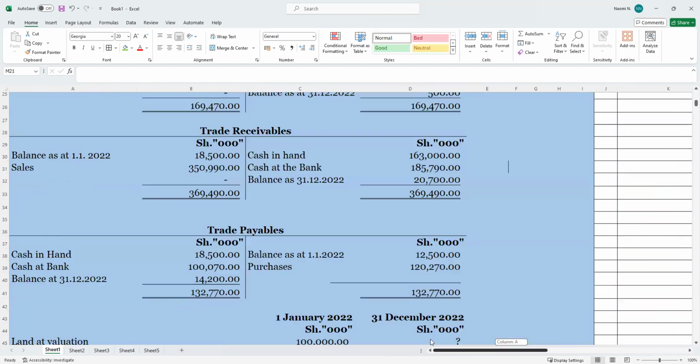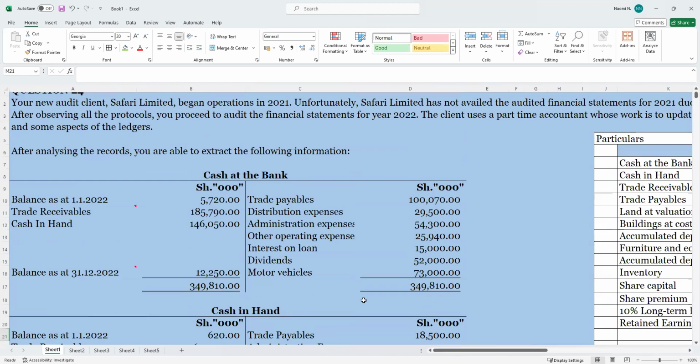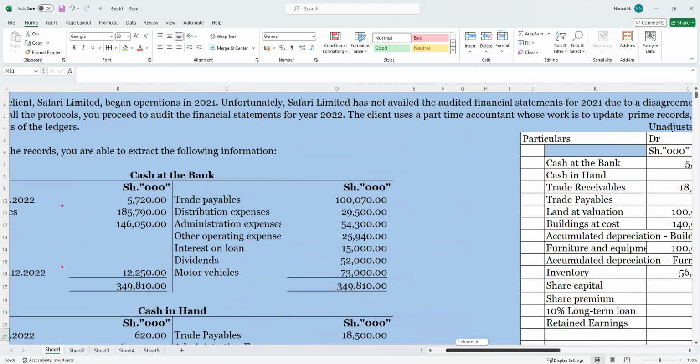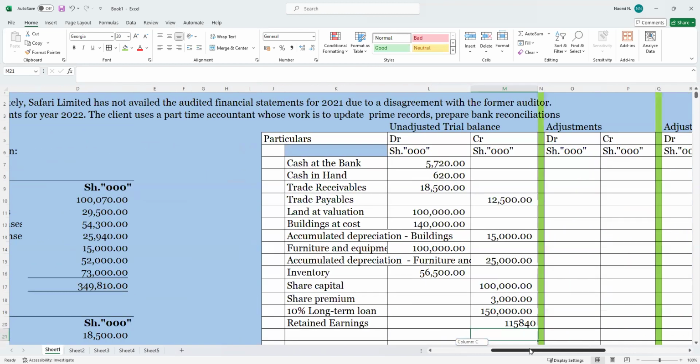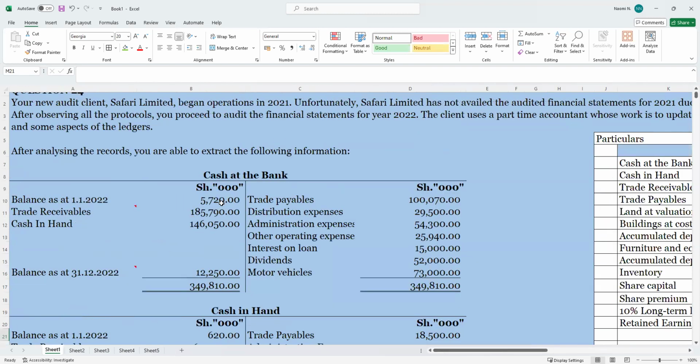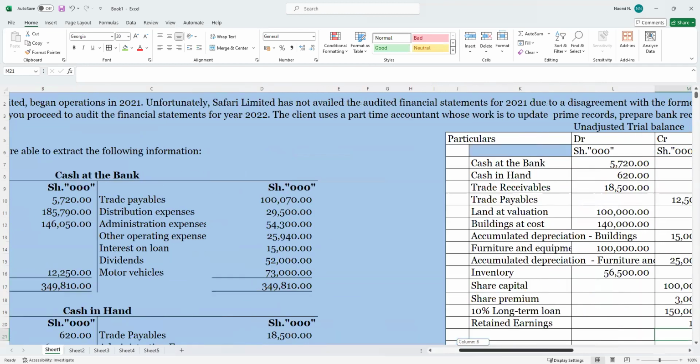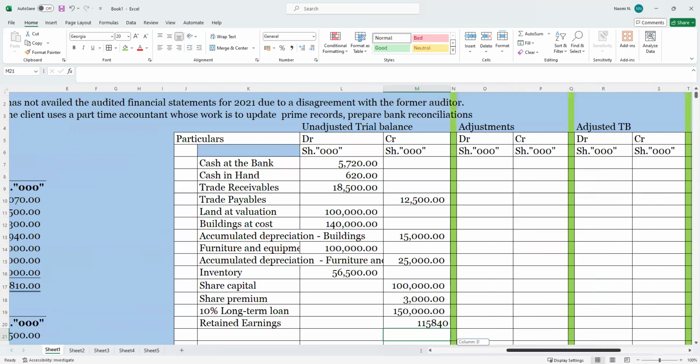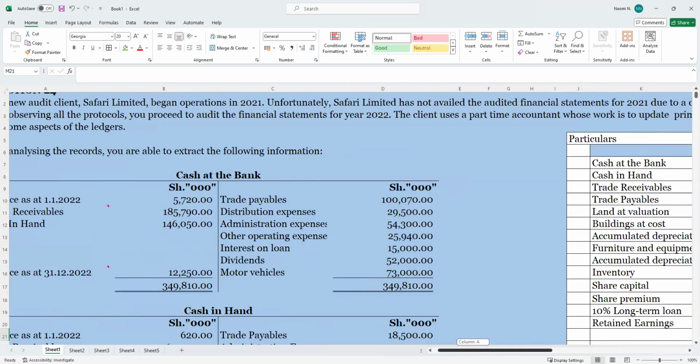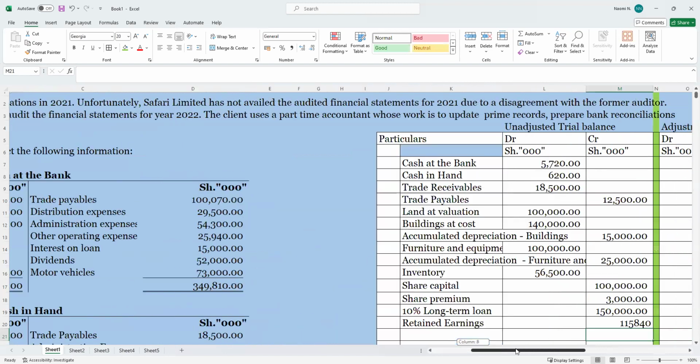So we can move on to the adjustments. Let's go and adjust our books. We will start up here with the cash at bank. We will go and find out the things that were paid in that period and the money that was received in that period.